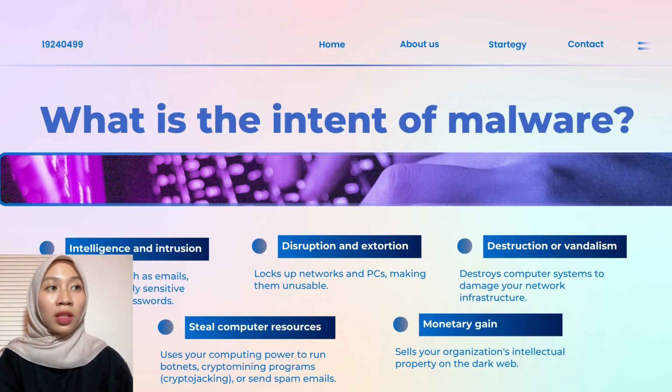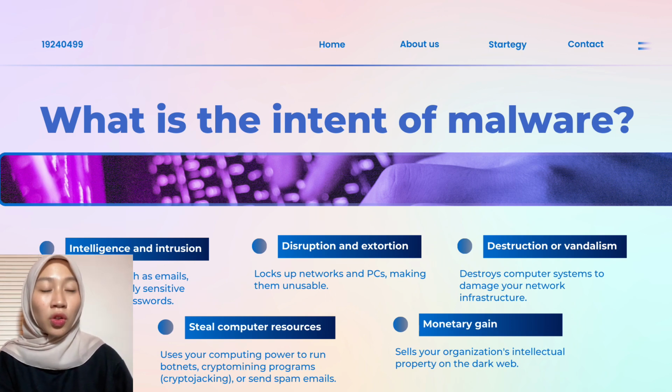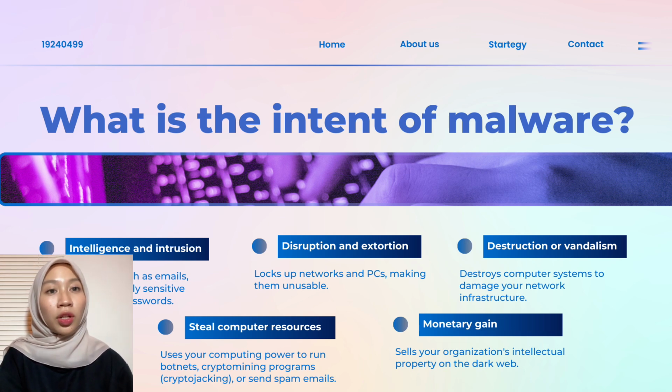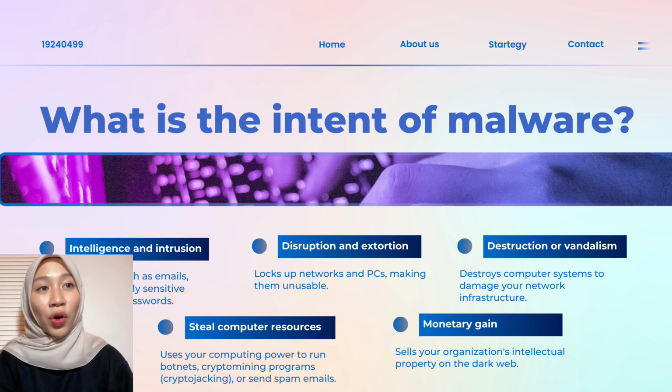Destruction or vandalism. It destroys computer systems to damage your network infrastructure. Steal computer resources. It uses your computing power to run botnets, crypto mining programs or cryptojacking, or send spam emails. Monetary gain. It sells your organization's intellectual property on the dark web.